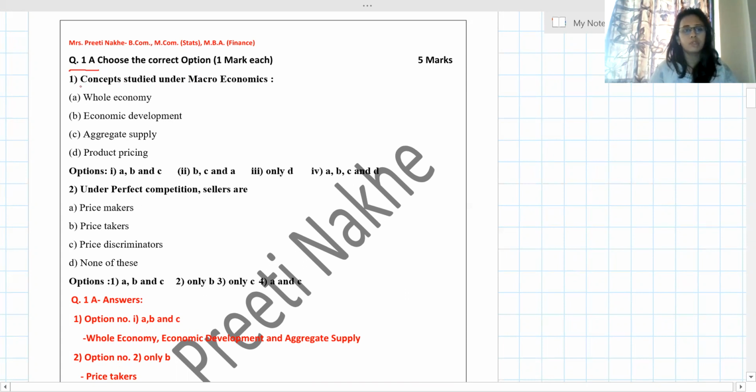The first question is: concepts studied under macroeconomics. A, B, C, D, 4 options have been given. They are not the options, they are the part of the question only. So while thinking, remember this: the question starts from this concept studied to pricing.